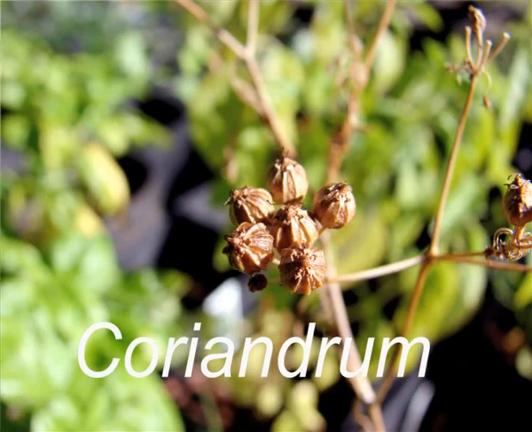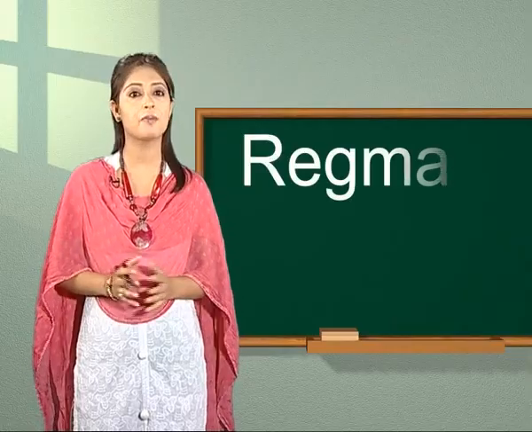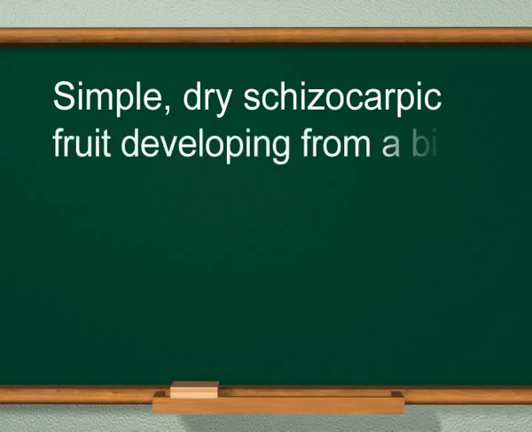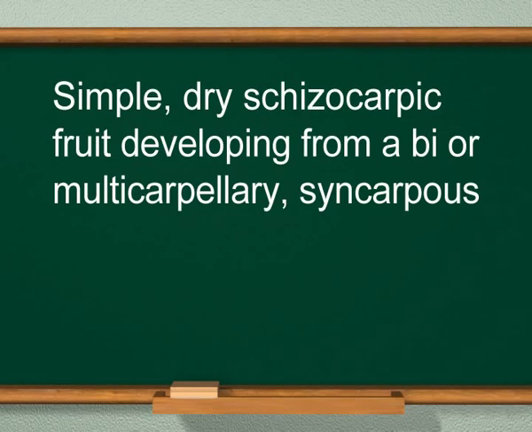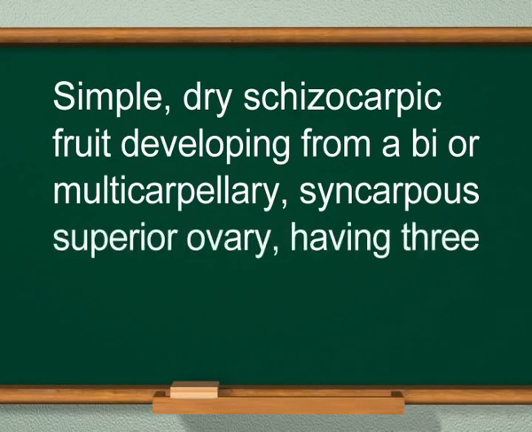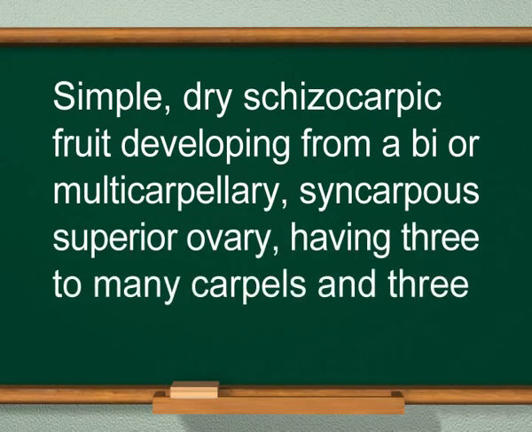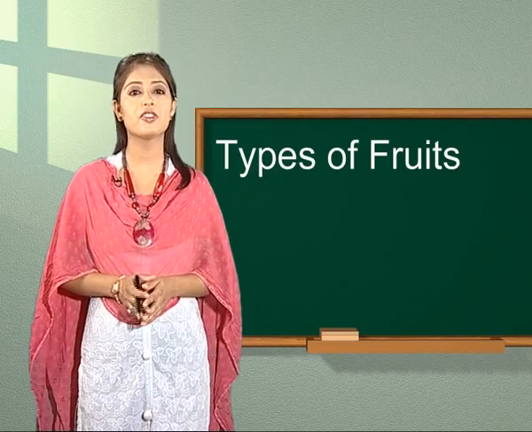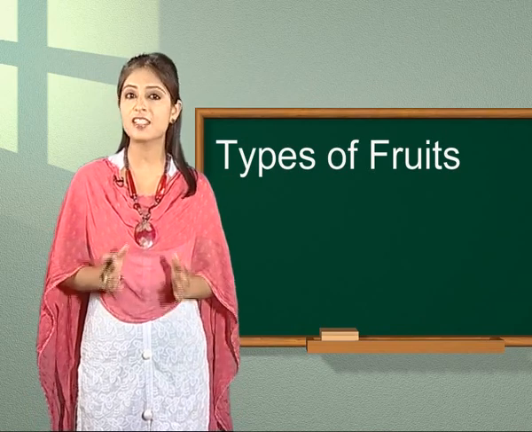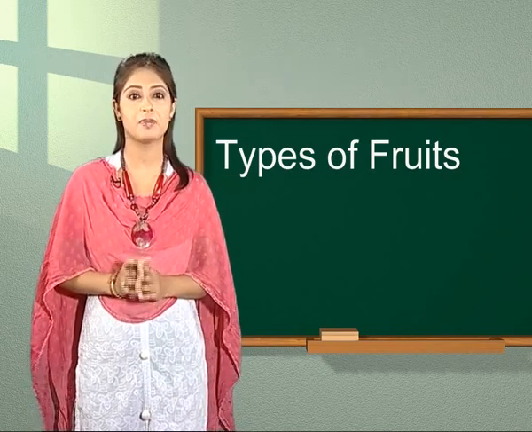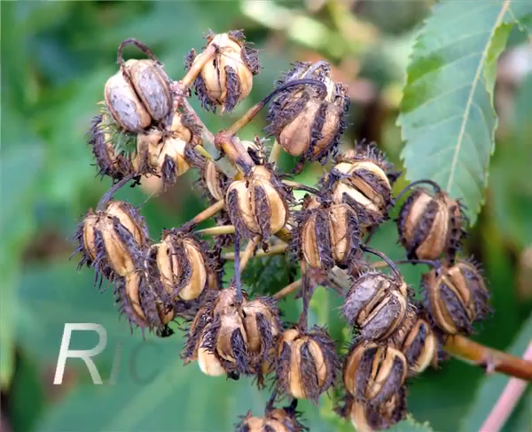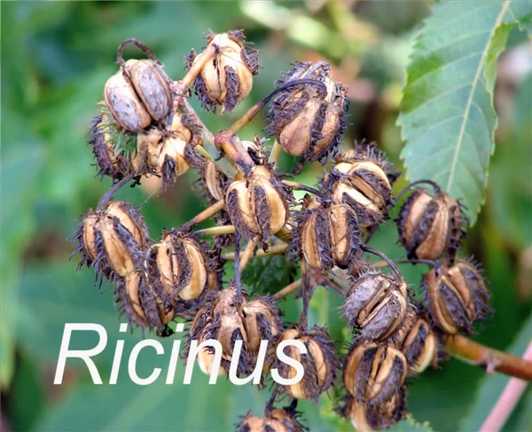Other type of schizocarpic fruits is Regma. It is a simple dry schizocarpic fruit developing from a bi- or multicarpellary syncarpous superior ovary, having 3 to many carpels and 3 to many locules. At maturity, it splits into as many parts as there are carpels. Example of this type is Castor, that is Ricinus.